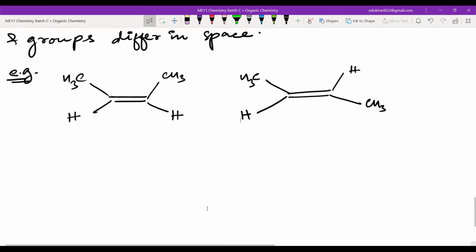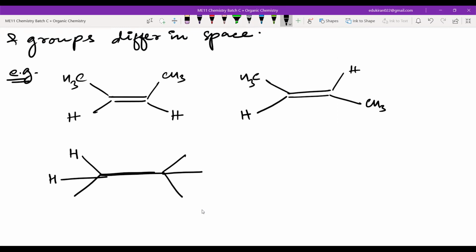We will say why these are different structures. For example, if I have a single bonded carbon atom, and I will have 3 groups attached to it, and hydrogen, I'm having 2 hydrogens like this. There is CH3.